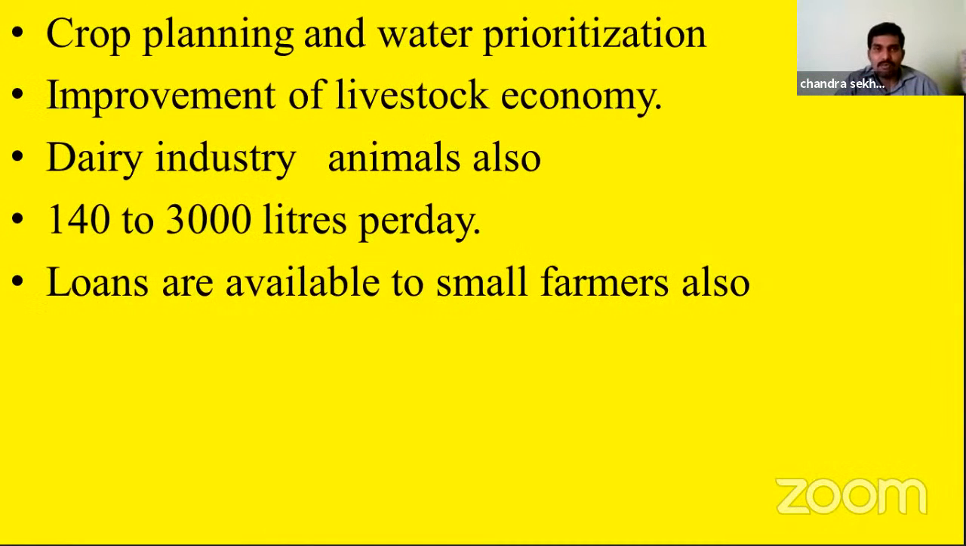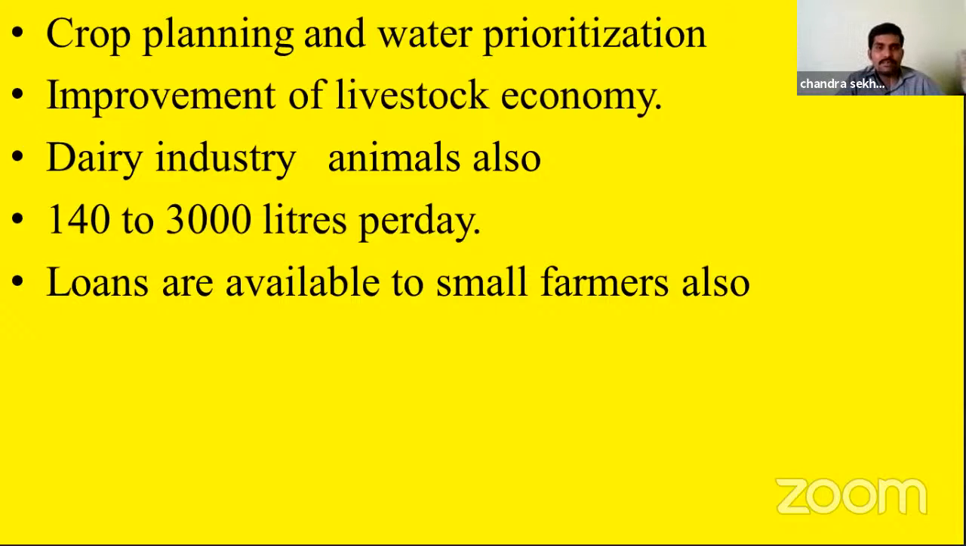Then crop planning and water prioritization were also implemented in the village. Crop planning is based on the rainfall of that particular year and on the availability of water, and they prepared crop planning and water prioritization plans. So these are also helpful for the development of the village.